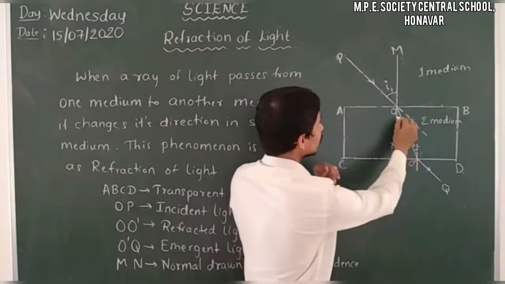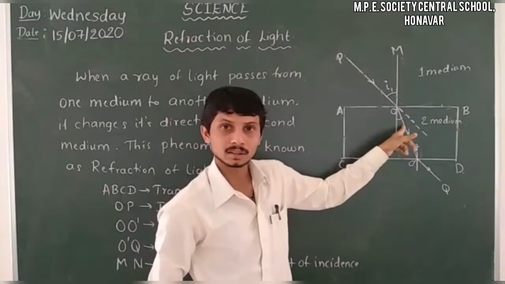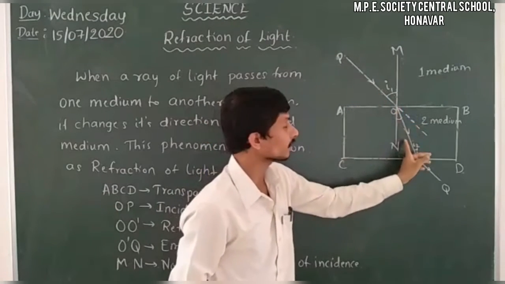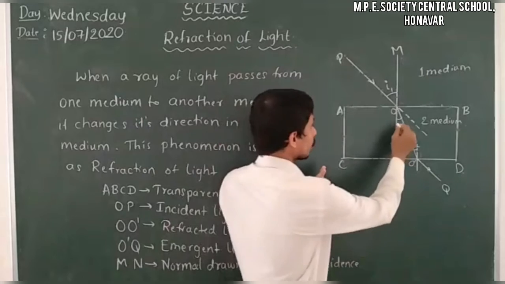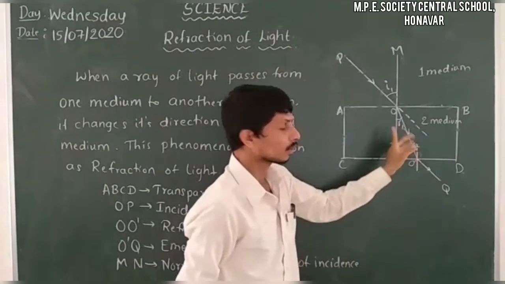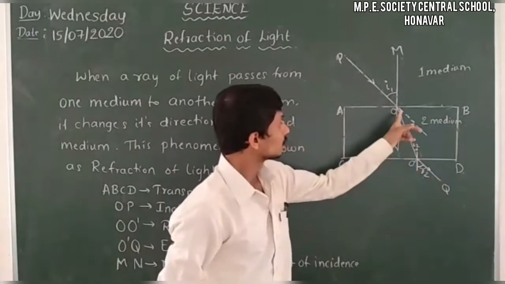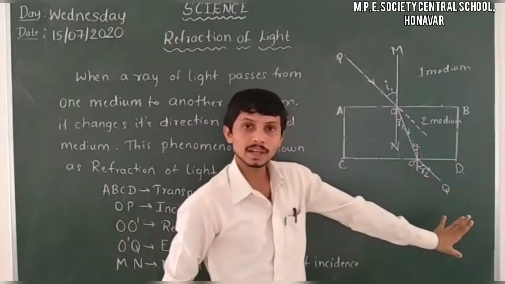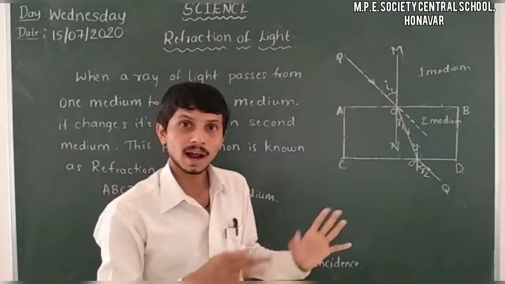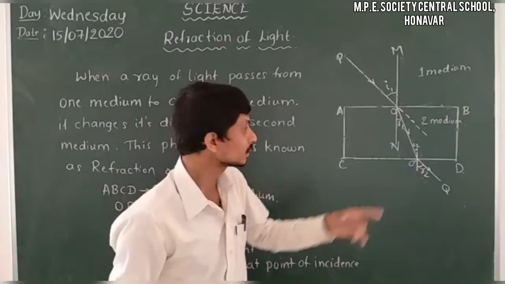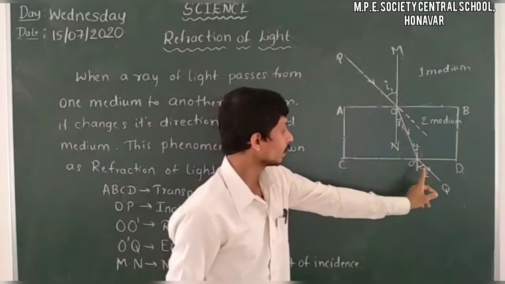Then here it's an angle of refraction. The angle between the refracted ray and the normal drawn at the point of incidence I will take as R1, and here it is R2, because OO dash and O dash Q are the refracted rays. After refraction it will take some direction. So I will take here R1 and here R2.